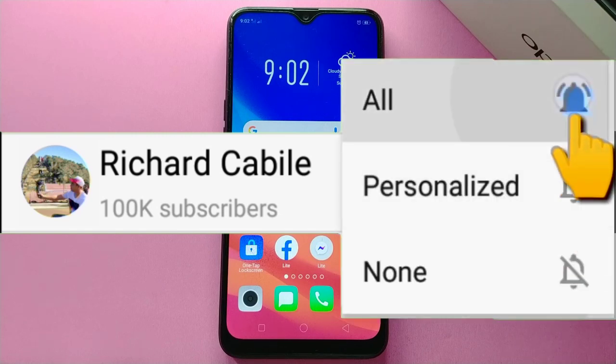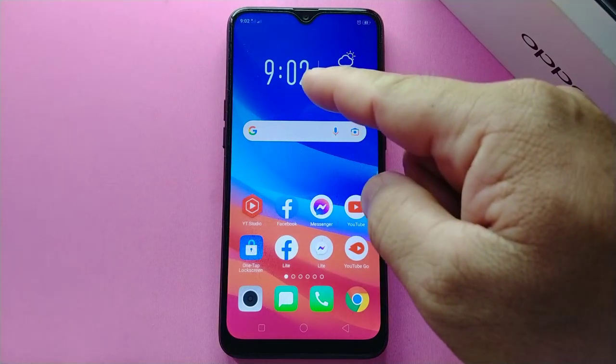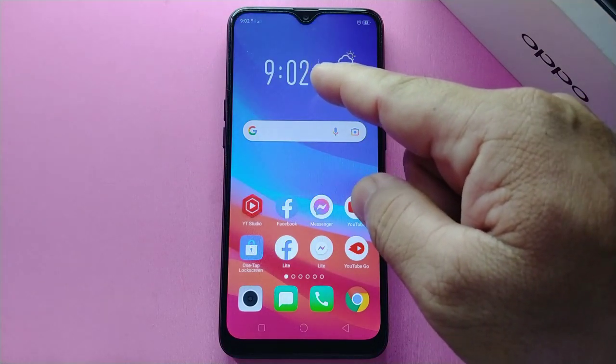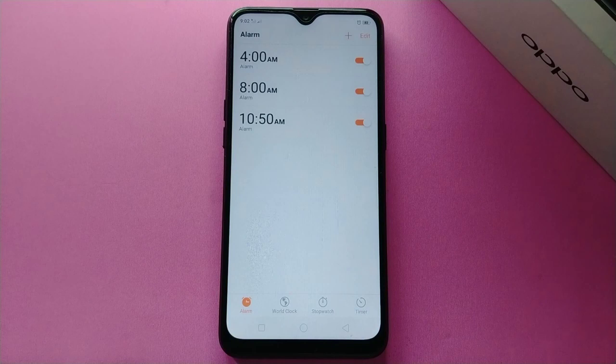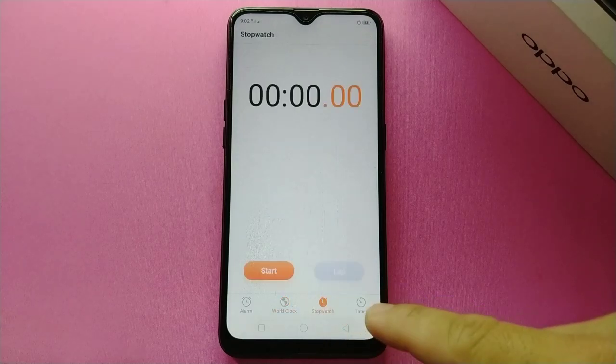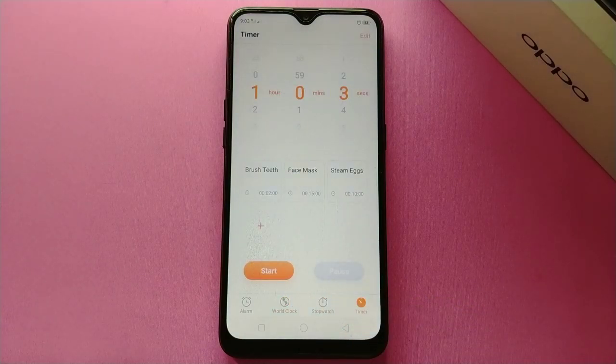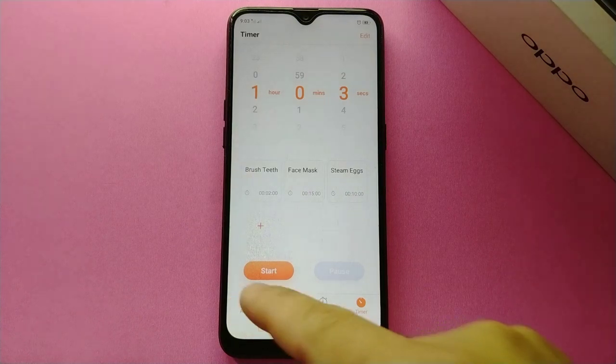Okay guys, let's start. All you have to do is click the digital clock on your OPPO A5s mobile phone to proceed to alarm clock. Here below you can see the alarm, the world clock, the stopwatch, and the timer. In this tutorial, I'll show you how to delete the alarm clock on your OPPO A5s mobile phone. All you have to do is go to alarm.